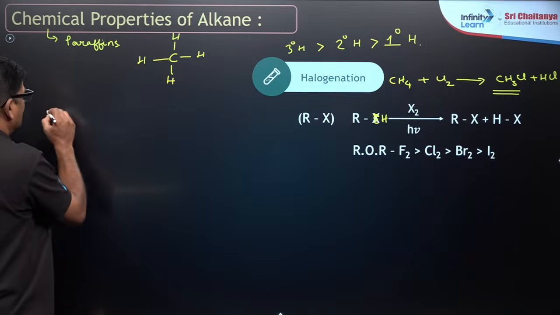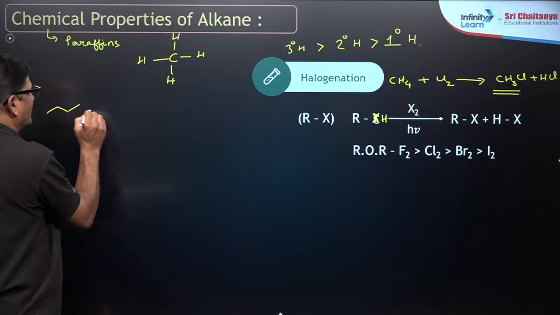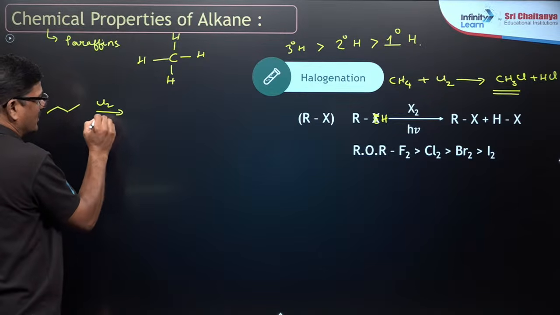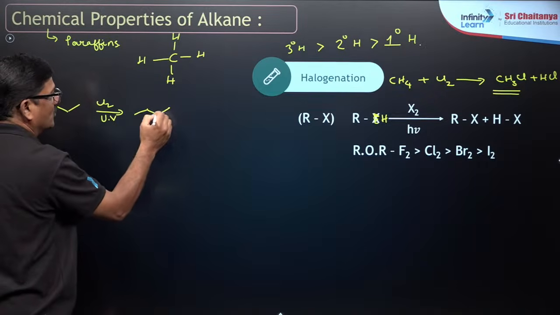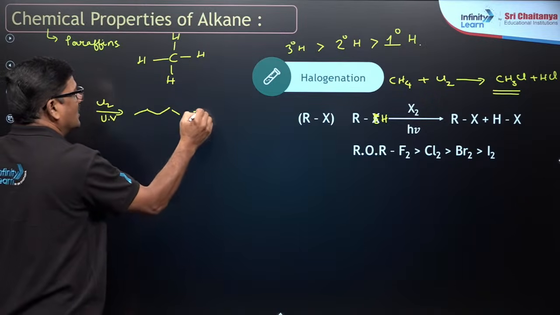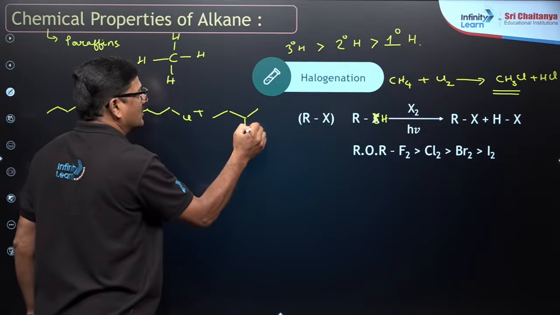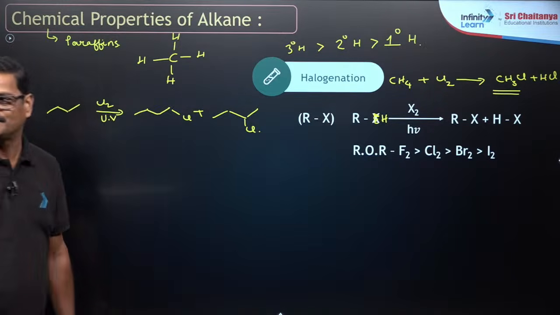So I just want to say here, chlorine in the presence of sunlight. Why sunlight? Free radical halogenation. You are going to get chlorine radicals. Are you getting or not?